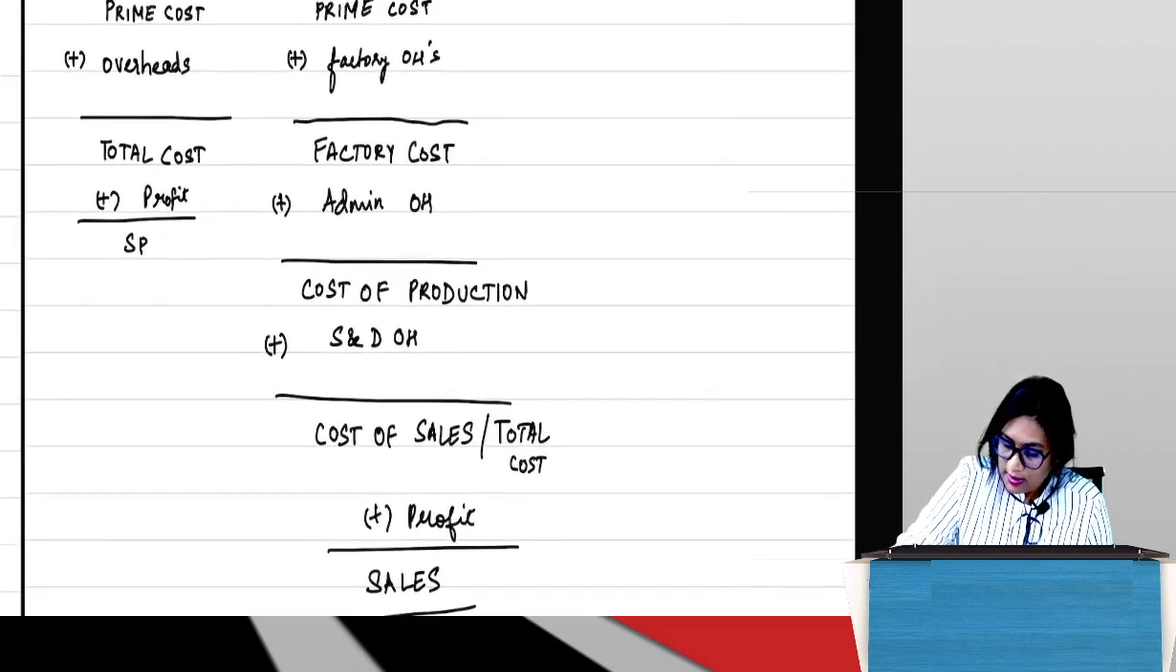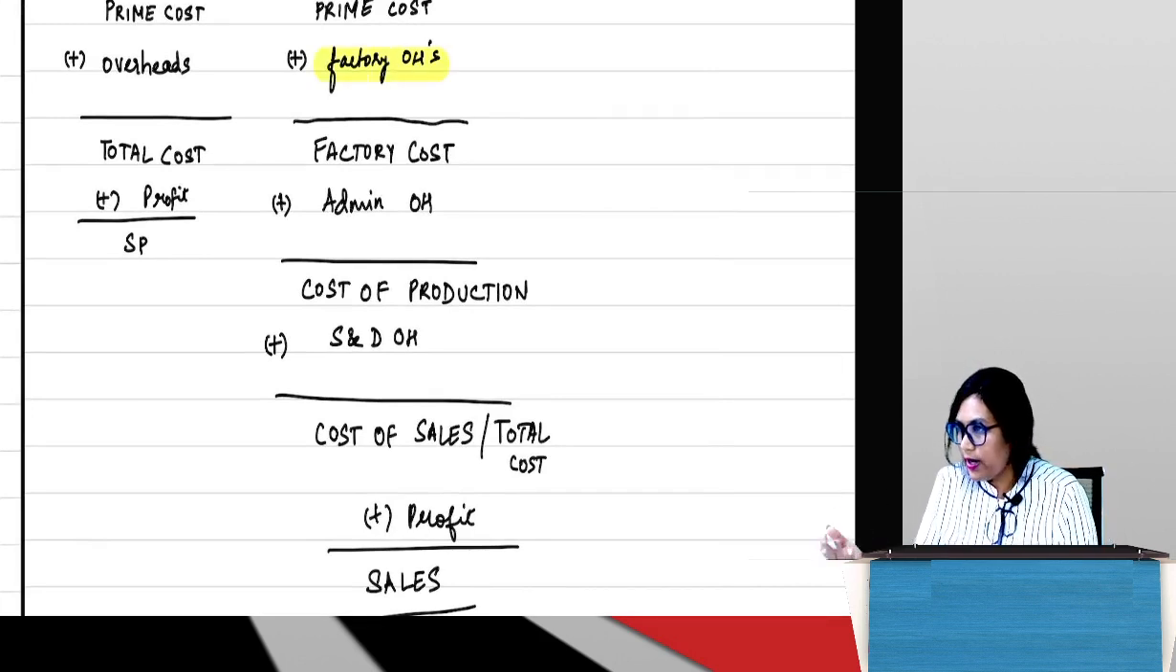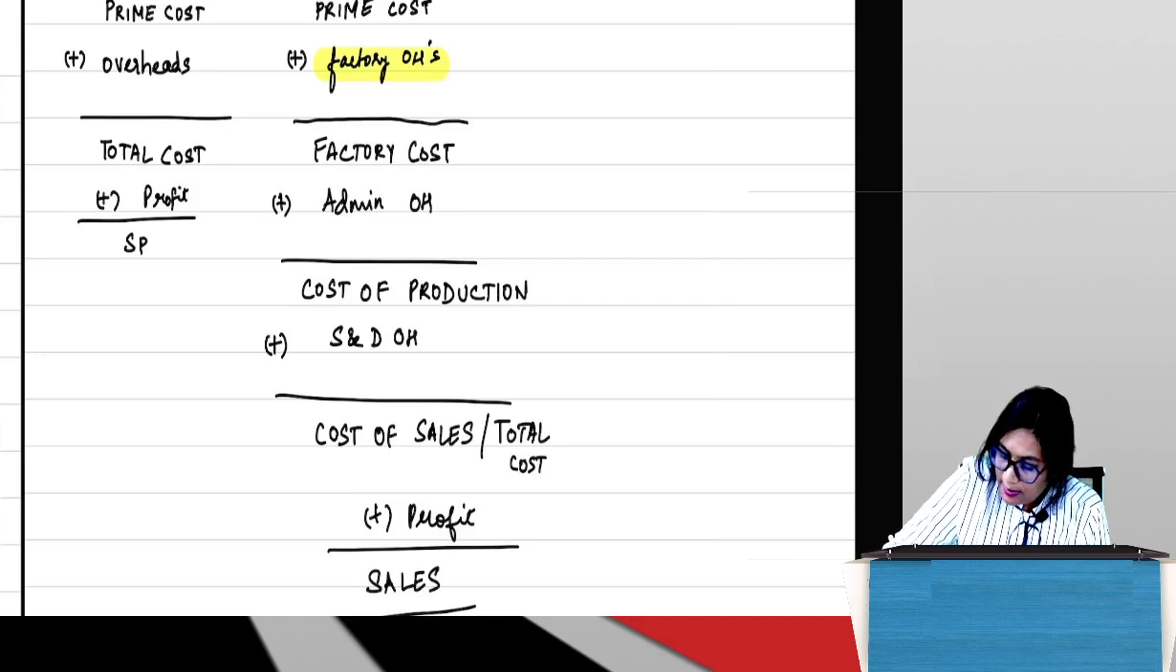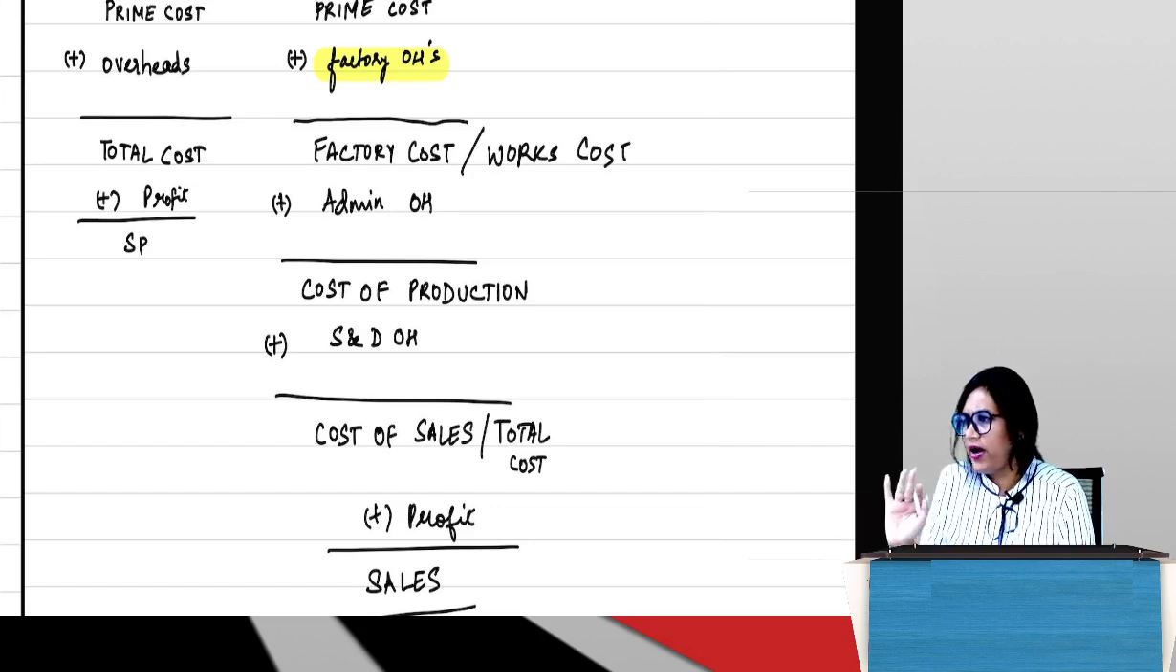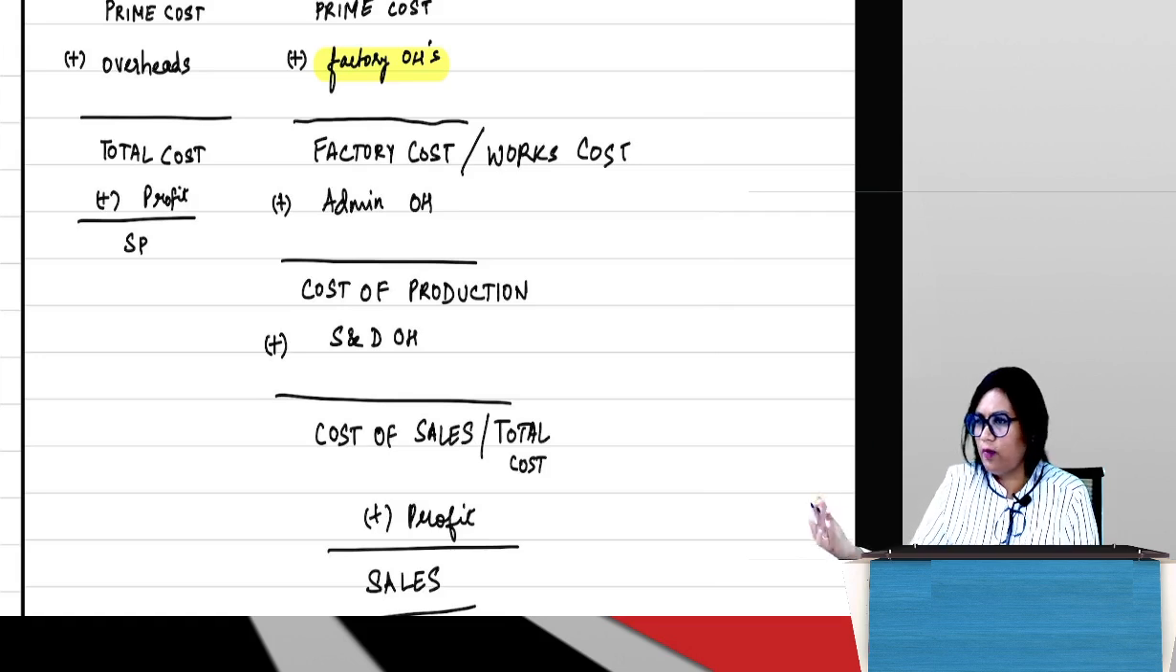Since factory overheads are also known as works overheads, sometimes we can call this factory cost as works cost also. You can use it interchangeably, not a problem. In the question sometimes they will say works cost, it's understood that it is factory cost. Even if you are calculating, instead of mentioning factory cost, you can write works cost, no problem. Is it okay, everybody? Can we proceed? Have you all written this down?